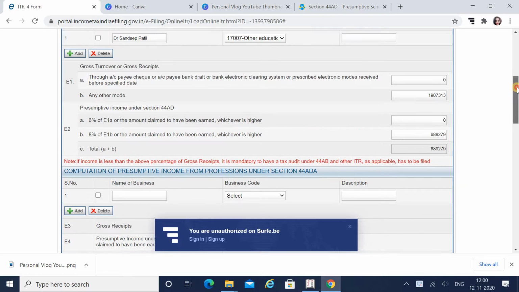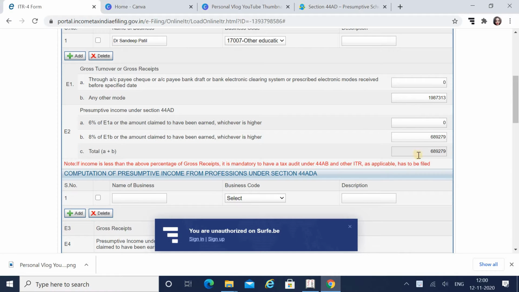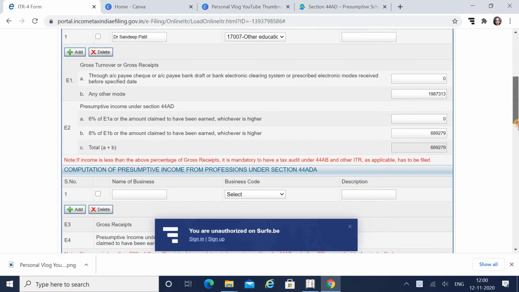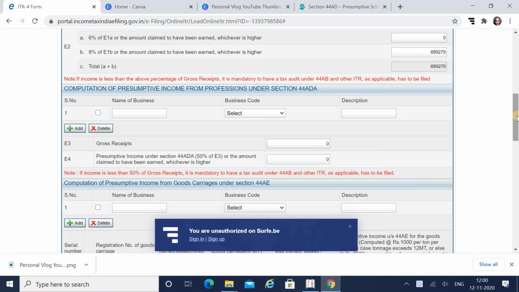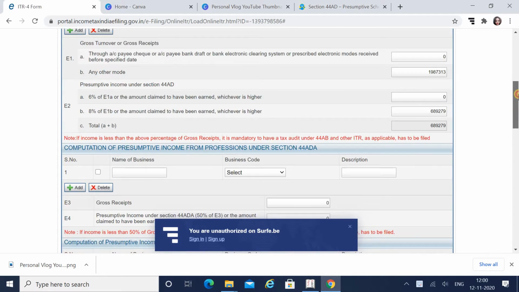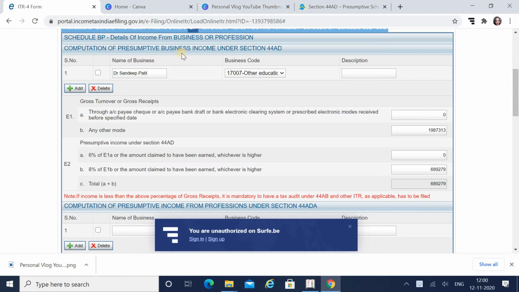In my previous video I entered the turnover as well as the income, which is more than 8%, almost 34%, which we calculated on the basis of our Tally record, meaning the actual accounting done. As I told you, there is no requirement for maintaining books of accounts under section 44AD, but if you are doing your accounting and maintaining your records, you can still file under section 44AD. There is no hard and fast rule. So this was about the computation of presumptive business income under section 44AD.